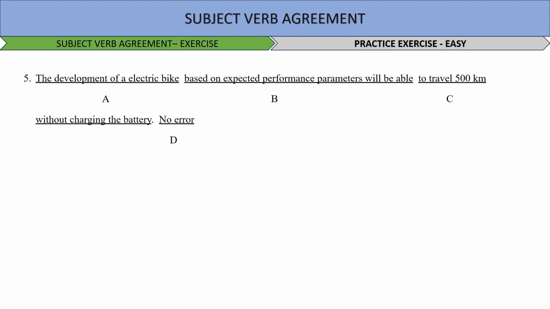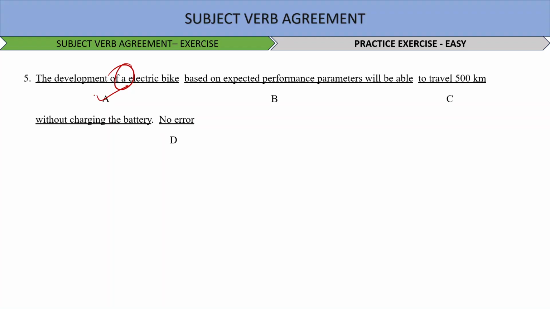Question number 5. Where do you see an error? You see, the moment I read the sentence, when we say "the development of", you must have got to know where the error lies. Definitely the error is in option number A. The development of an electric bike, right? An electric bike and not a electric bike.